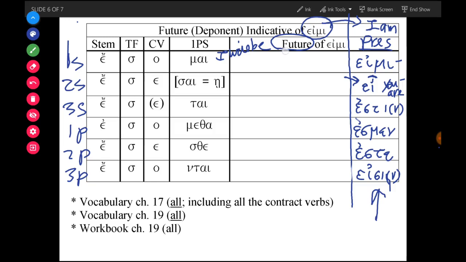So to form the future of eimi, I will be is esomai. Singular, you singular will be is esei. Estai is he, she, it will be. Notice that the connecting vowel drops for this form.